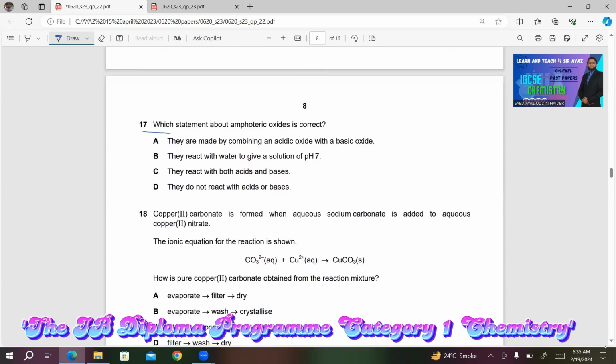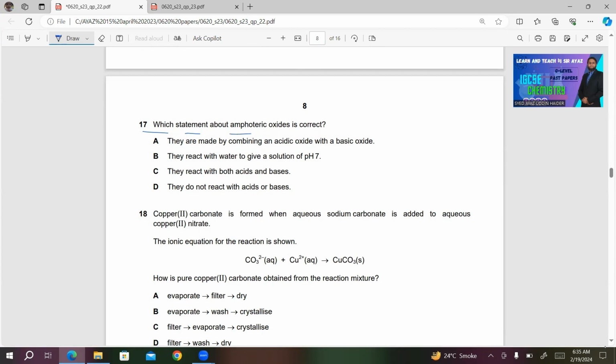Number 17, which statement about amphoteric oxides is correct? They are made by combining an acidic oxide with a basic oxide. No, we don't have any information whether we are getting amphoteric oxide from acidic oxide and basic oxides, but we know that they act as both an acid and a base, or in other words, you can say they can react with both acids and bases.